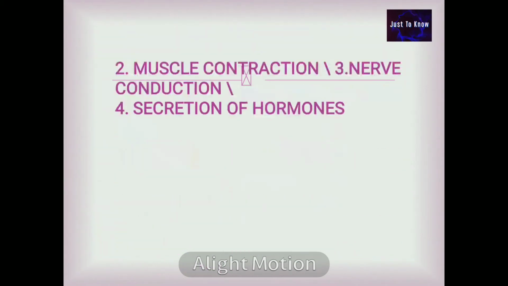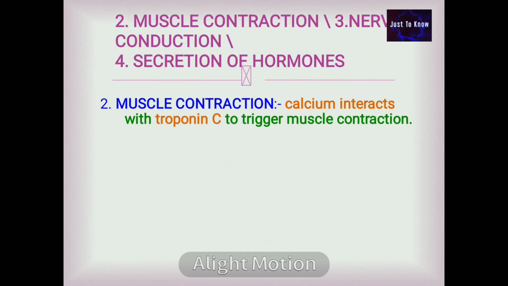Next function, muscle contraction. Calcium mediates excitation and contraction of muscle fibers. Upon getting the signals, the calcium is released from the sarcoplasmic reticulum. This calcium activates the ATPase, which increases the action of actin and myosin and facilitates the excitation-contraction coupling. The triggering of the muscle contraction is the interaction of the calcium with troponin C. The active transport system utilizing the calcium binding protein is called calsequestrin.